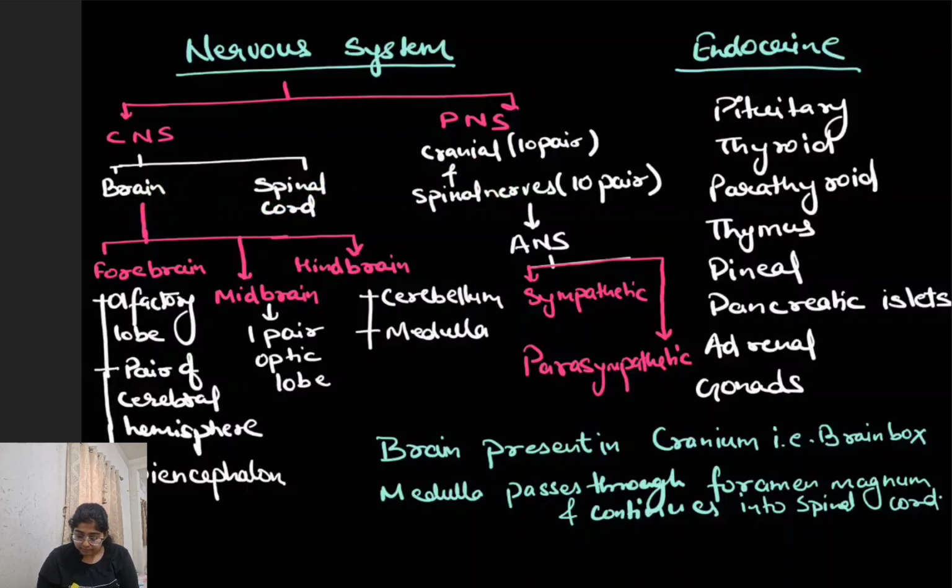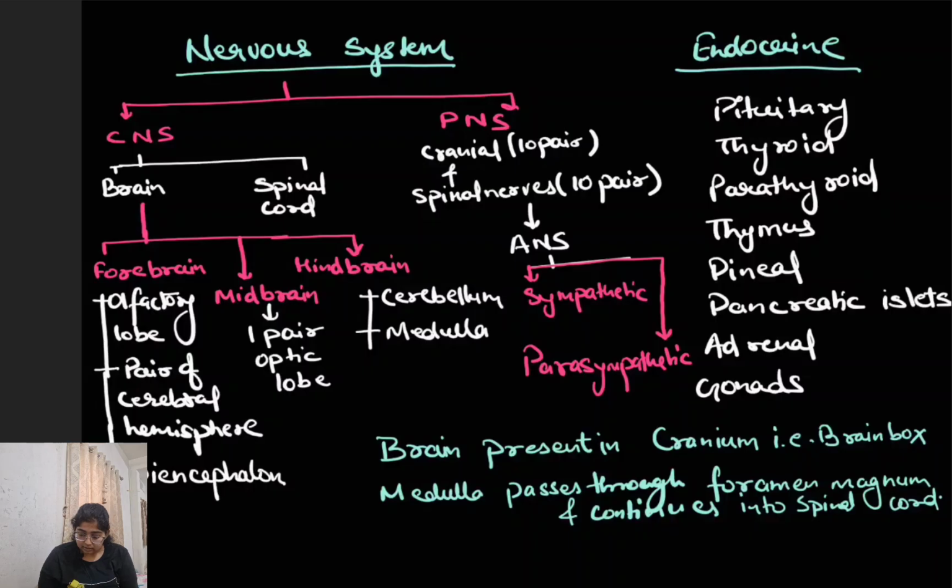Coming on to the PNS, the PNS again is further categorized into several parts, one of which is the ANS, autonomic nervous system. Now the autonomic nervous system can be further divided into sympathetic and parasympathetic. The brain is present in a structure for protection that is called the brain box. Now the medulla will pass through foramen magnum and continues into the spinal cord, just like us. We also have foramen magnum, that is the largest opening or the largest hole in the body.